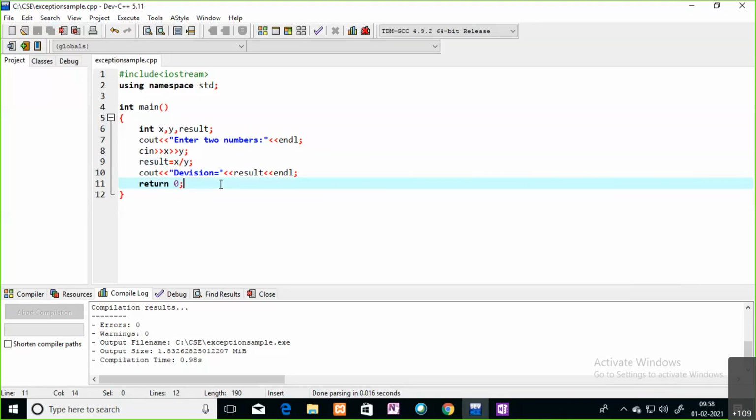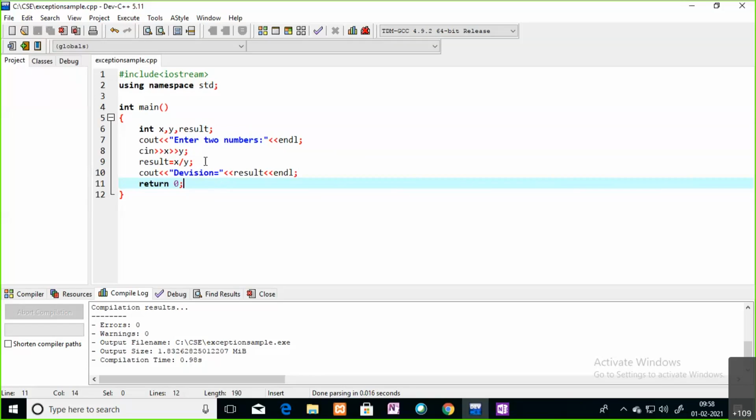That we will see, how we can handle such situations. See here in our example, you are trying to divide one number by 0, right? In mathematics, if you divide some number by 0 you cannot give the output, it is going to give an infinity value.